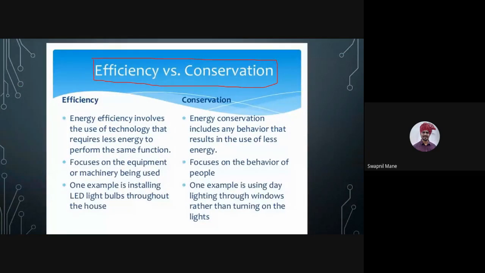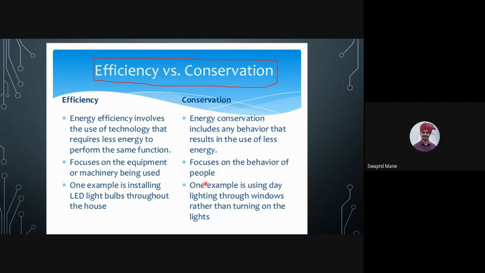Energy efficiency focuses on the equipment or machinery being used, and energy conservation focuses on the behavior of the people.